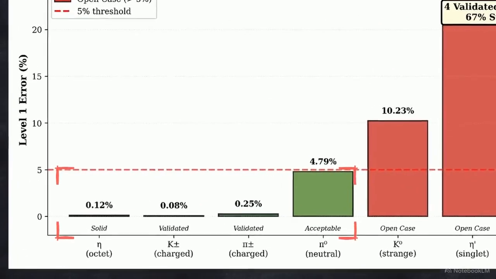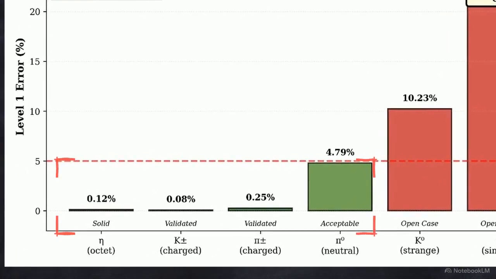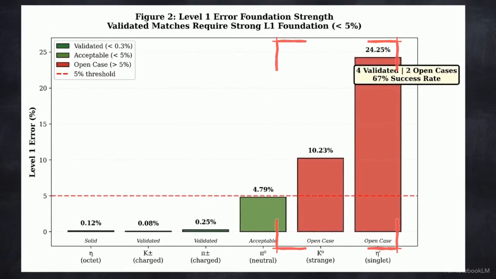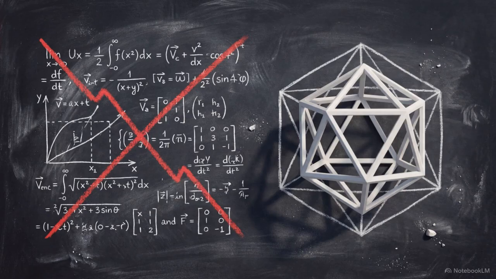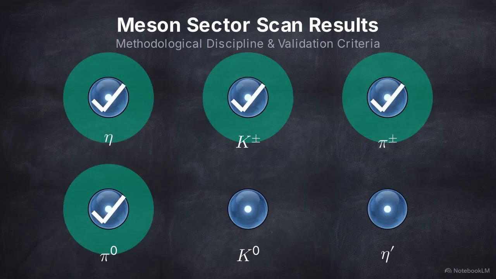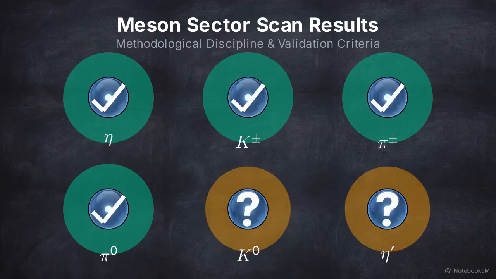The 4 validated particles sit safely below this line, securing their credibility. The open cases blast past that threshold, meaning their exact level 2 matches were actively rejected to maintain integrity. Methodological discipline means rejecting perfect math when it lacks physical geometry. A valid framework must remain a tool for discovery, not an exercise in curve fitting. The meson sector study concludes with 4 validated mass matches and 2 explicitly documented open cases.